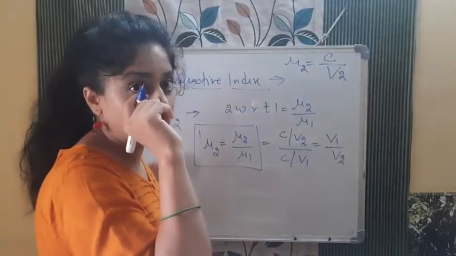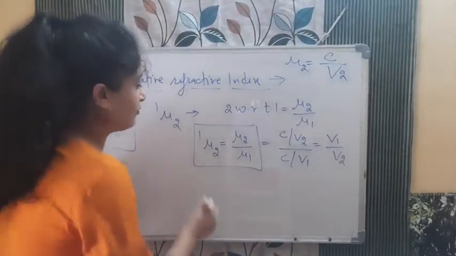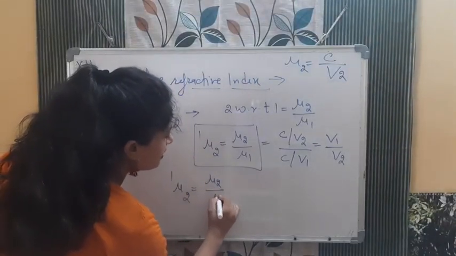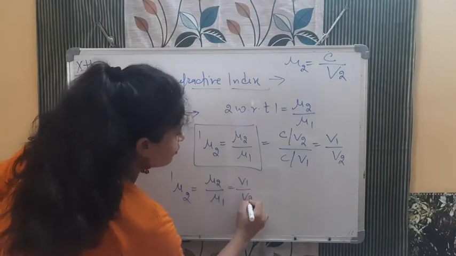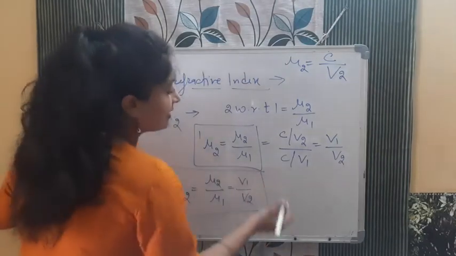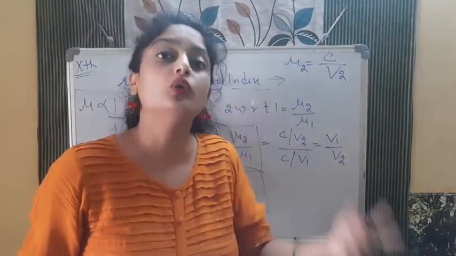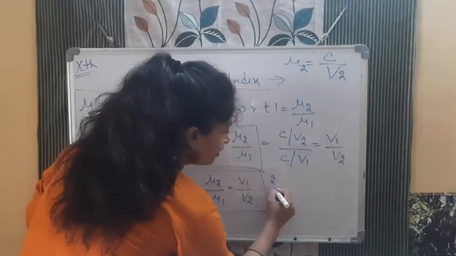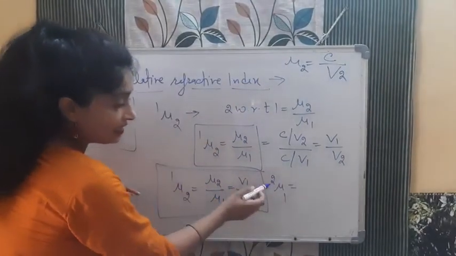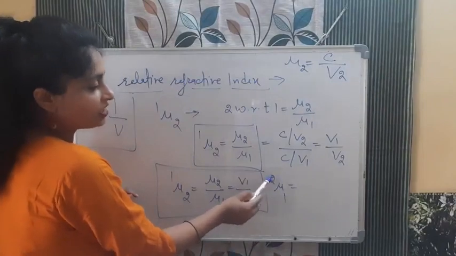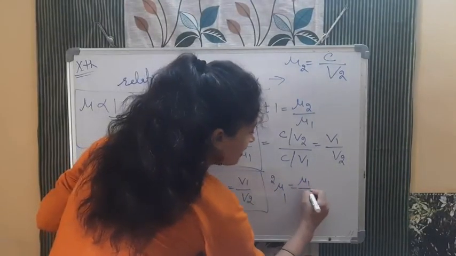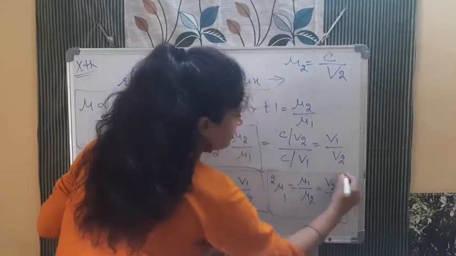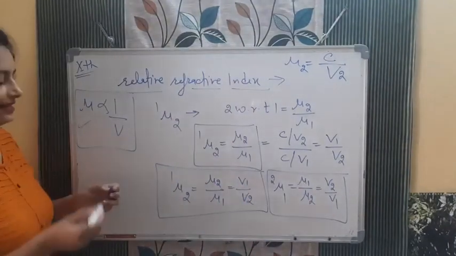So this formula actually very important. एग्जाम में क्वेश्चंस आते हैं. In competitive exam also questions come from this topic. So 1 mu2 I am writing. This will be mu2 by mu1 and this is v1 by v2. This is the formula when we are finding out the relative refractive index of 2 with respect to 1. अगर हम लोगों ने क्वेश्चन किया 1 with respect to 2 तो it will be like this. See, 2 mu1 यानी कि relative refractive index of 1 with respect to 2. So formula भी change होगा. This is 1 with respect to 2 और velocity of light क्योंकि inversely proportional होते हैं. So this will be the formula of relative refractive index.